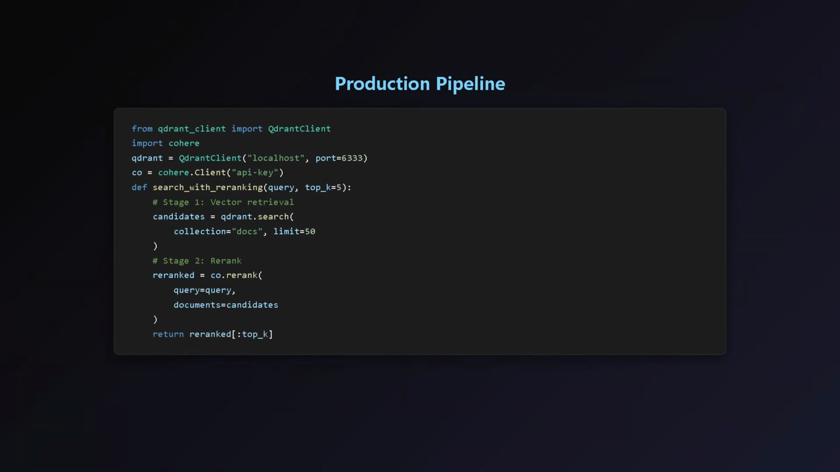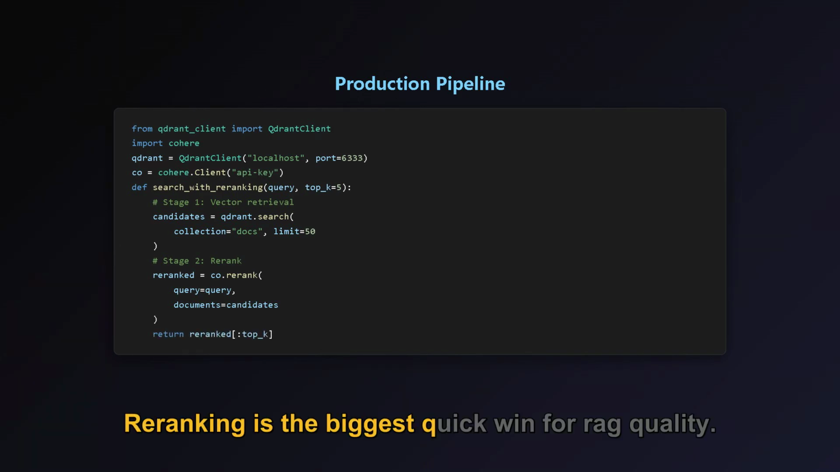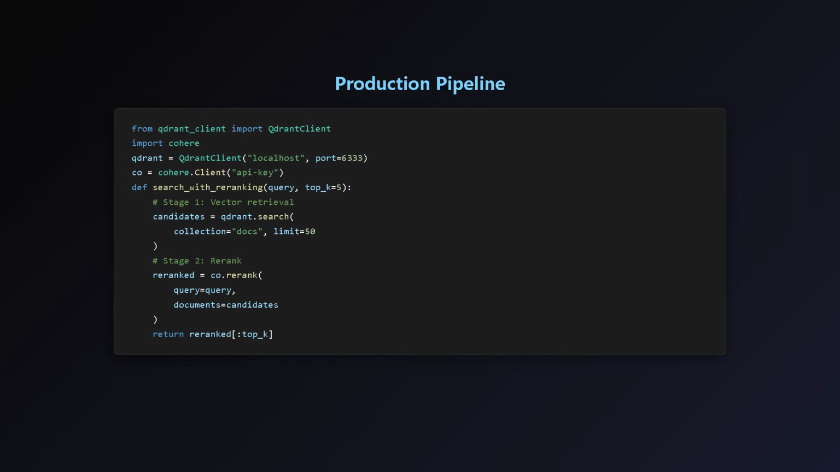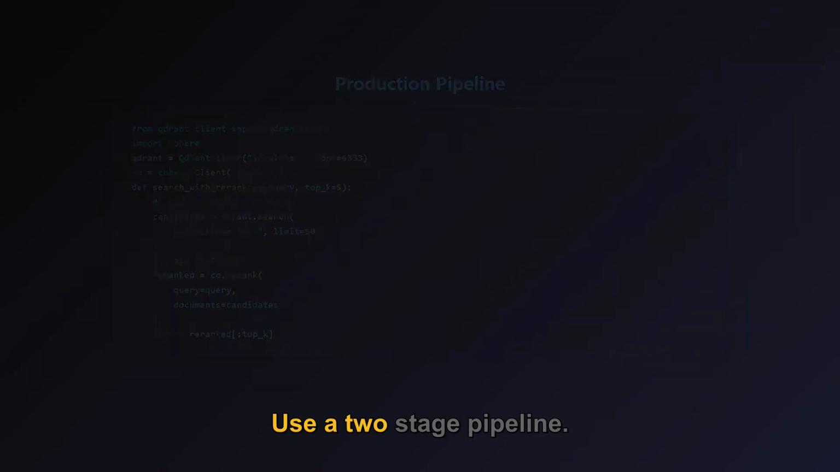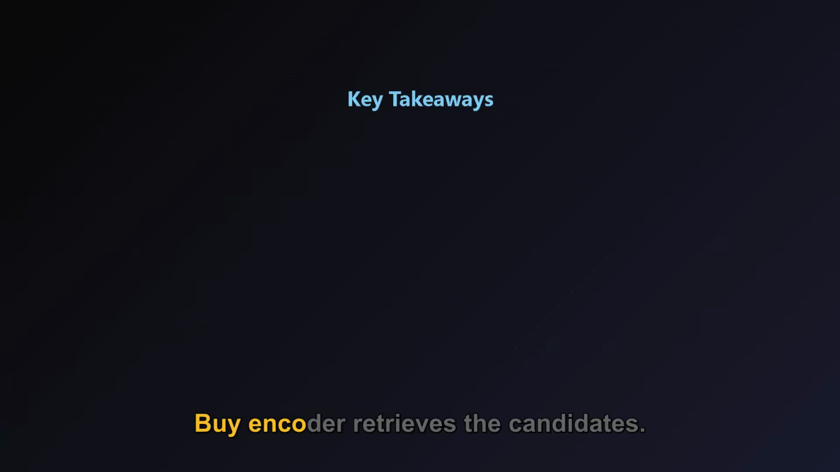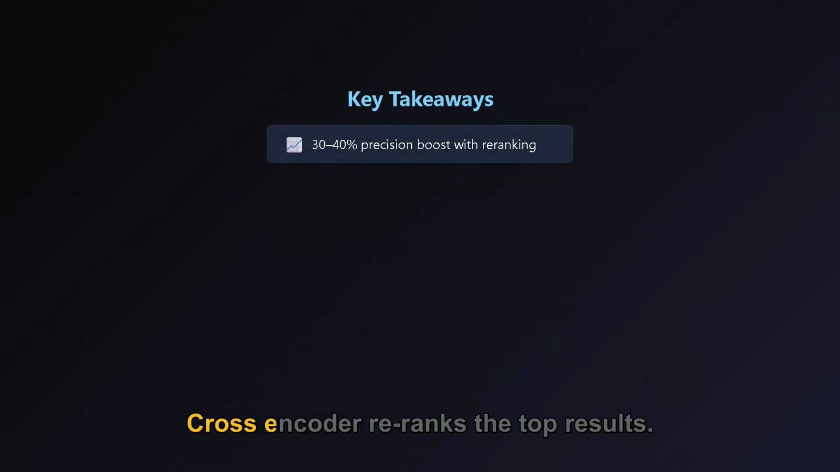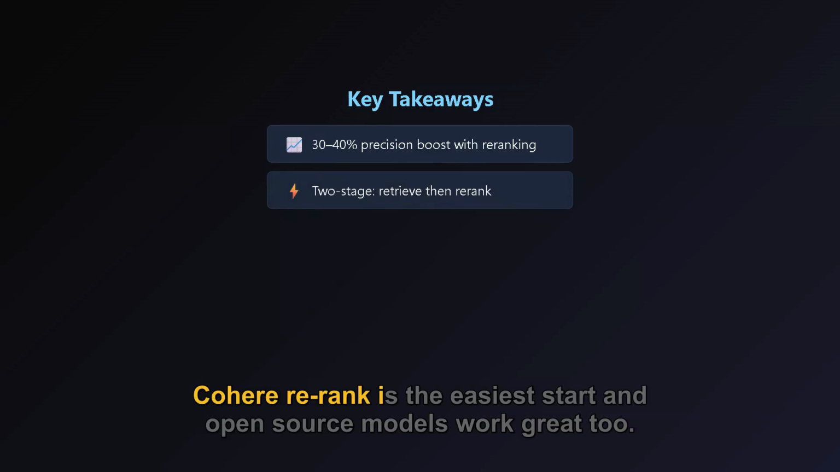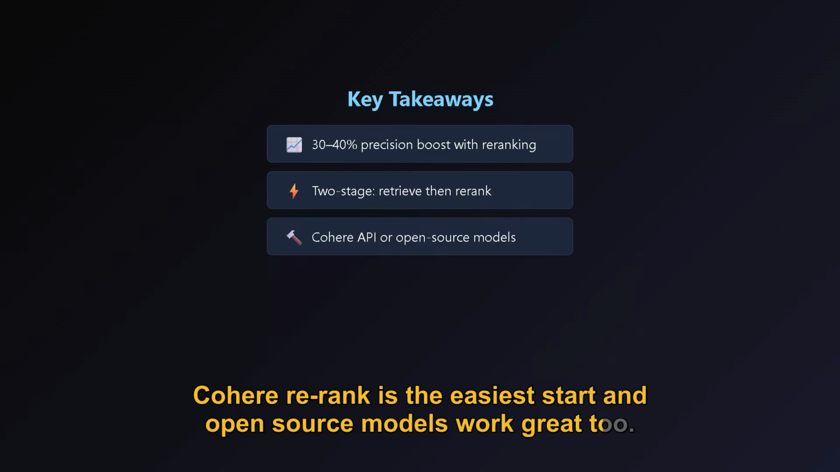Let's recap. Reranking is the biggest quick win for RAG quality. Use a two-stage pipeline. Bi-encoder retrieves the candidates. Cross-encoder reranks the top results. Cohere Rerank is the easiest start, and open-source models work great too.